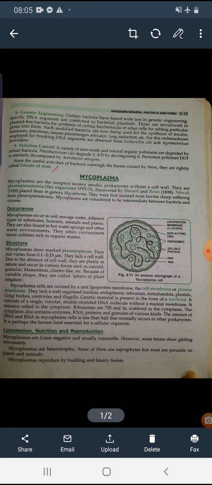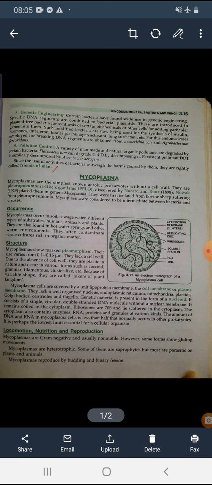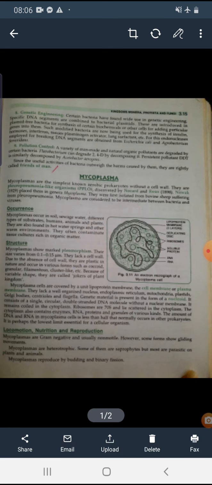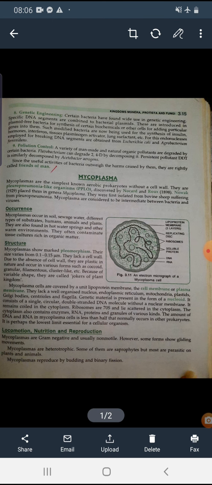It is covered by a lipoprotein membrane or cell membrane. They lack a well organized nucleus, as it is a prokaryotic cell. Endoplasmic reticulum, mitochondria, plastid, centrioles, Golgi body, and flagella are also absent. The genetic material is present in the form of a nucleoid, as it is in the case of prokaryotes.